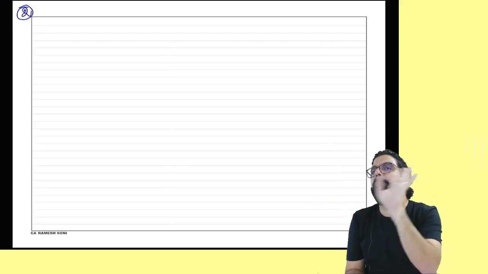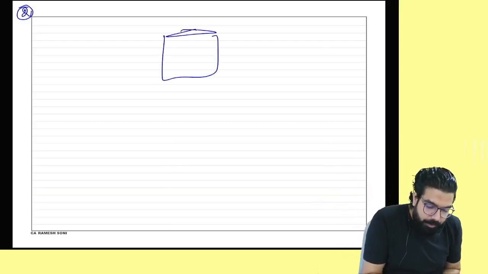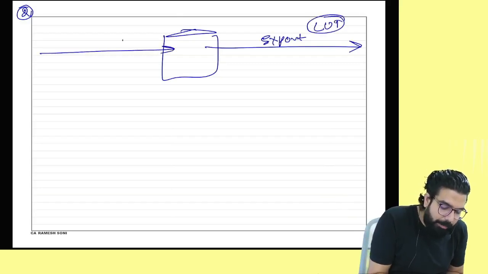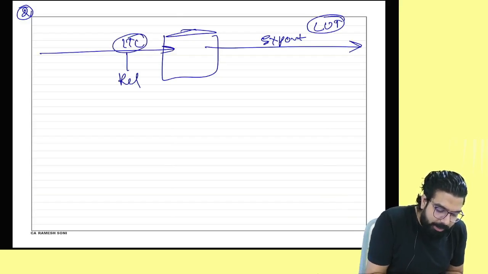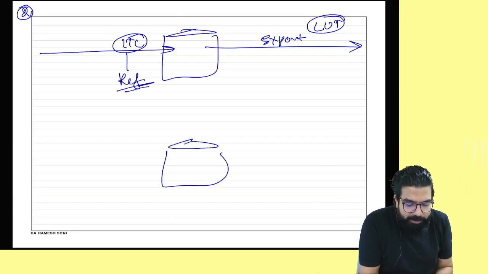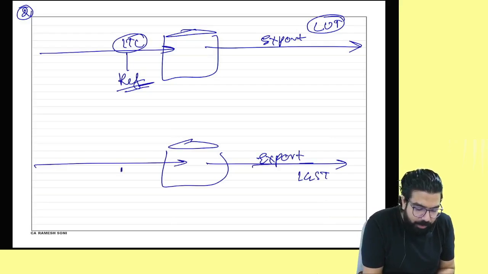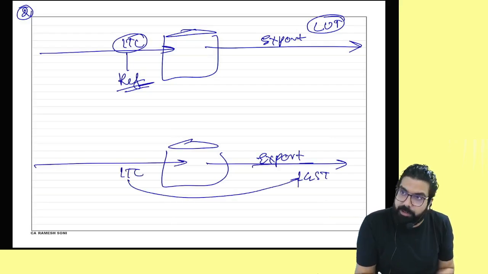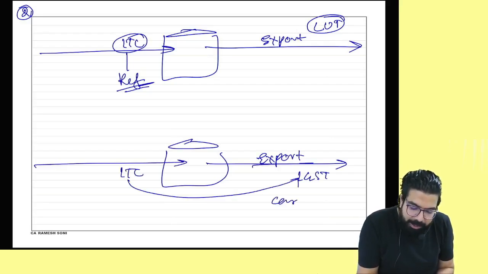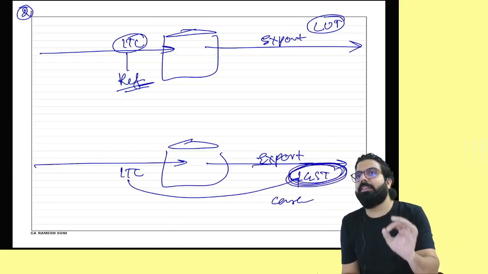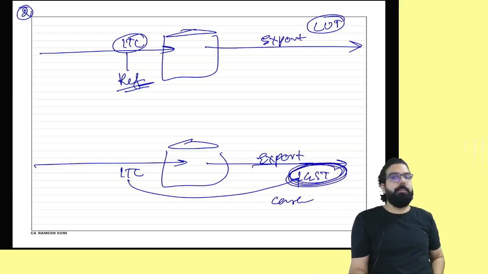What are the two ways to make zero rated supply? Supposing you make an export and give LUT or bond, what will happen? ITC will be refunded. What is the other way to make zero rated supply, everyone? Make an export and pay IGST. How will you pay the IGST? Whatever input tax credit is there, use it. Whatever the remaining amount is, please pay in cash. And now, the total IGST refund will be given to you. Is my point clear to all?